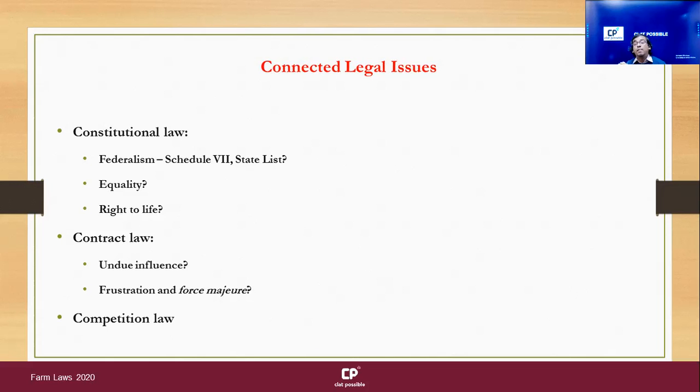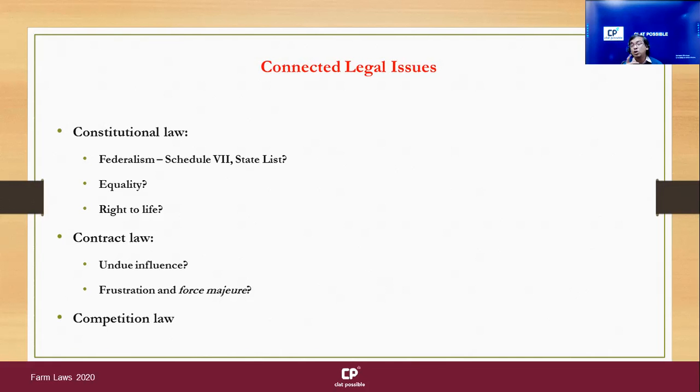Then we come to the right to life. Now the Supreme Court has held that in the right to life, there also exists the right to access food grains at an affordable price. Right? So Supreme Court has given guidelines to the government and the Food Corporation of India in the past that you have to ensure that enough storage of food grains remains, right? Why? So that everyone in the country, especially those who can ordinarily not afford food, they have access to food.